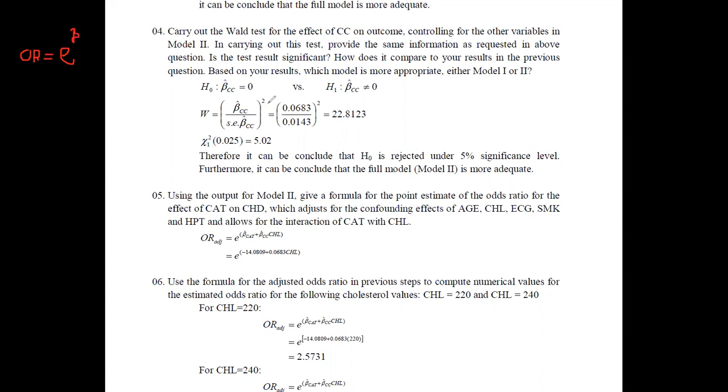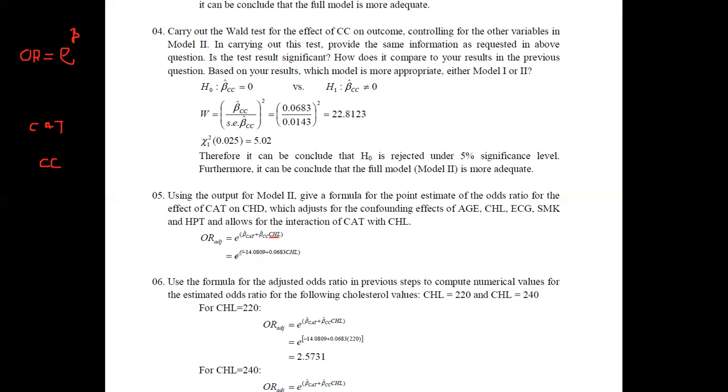Here we can see that the CAT variable is significant as well as the interaction is significant. Therefore, what we can do here is include the beta hat CAT, plus the beta hat CC with this CHL variable. Even though the other variables are fixed, since we need to consider the interaction, we have to include that variable here. Because CAT is significant and this interaction is included, we need to write down the CHL variable.